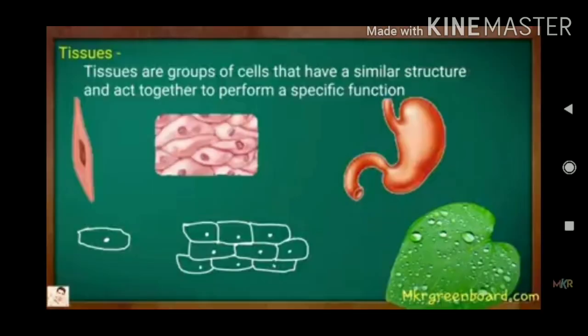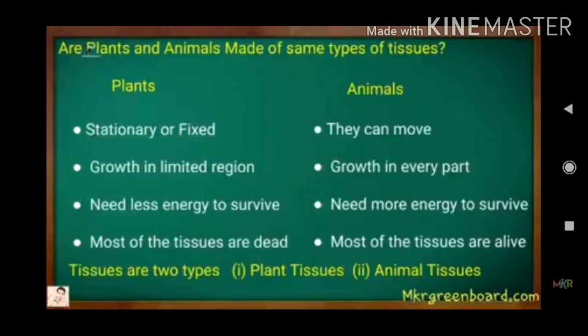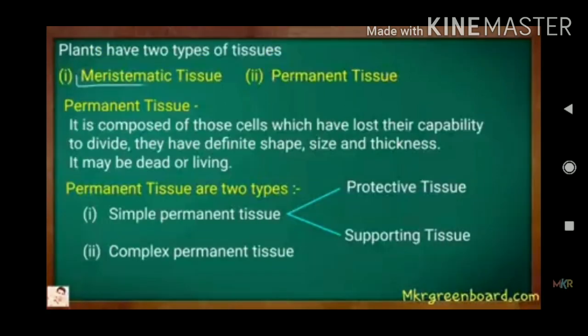From this introduction, we have come to the conclusion. Today, the topic I am going to take is the organization of tissues. The lesson is tissue. In tissues, there are two types, plant tissues as well as animal tissues. The plant tissue is of two types. There are the meristematic tissue and the permanent tissue.